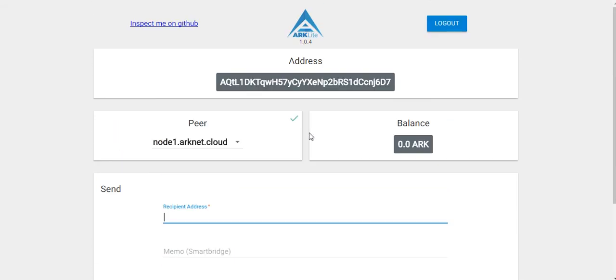So let's get into the pros and cons of the web wallet. One of the pros is that it's very convenient. If you have your passphrase and an internet connection, you're going to be able to access your web wallet. On that same token though, it's definitely less secure than a desktop wallet, a paper wallet, or a hardware wallet.